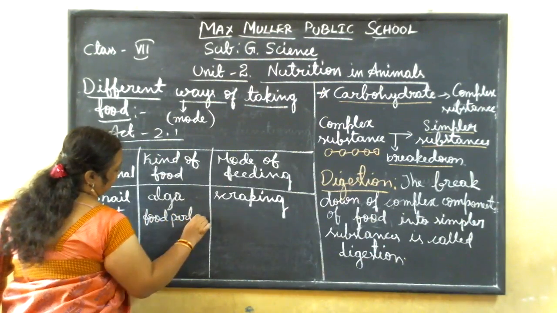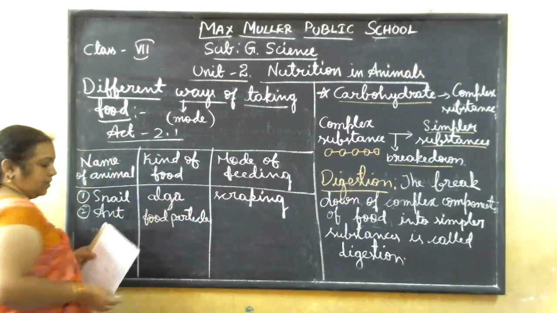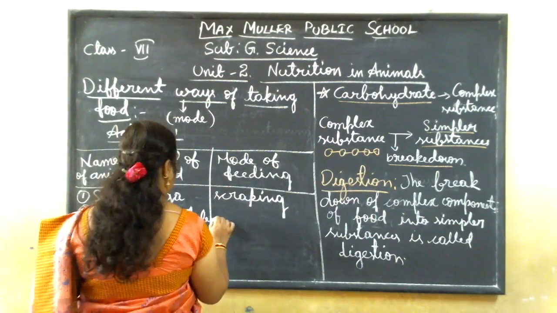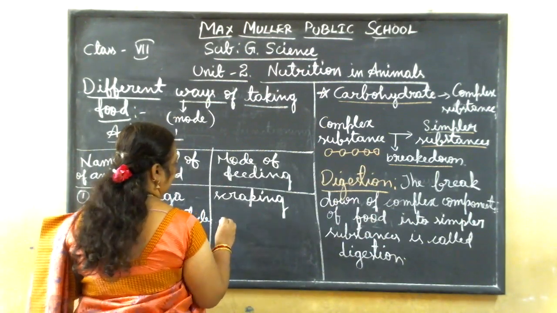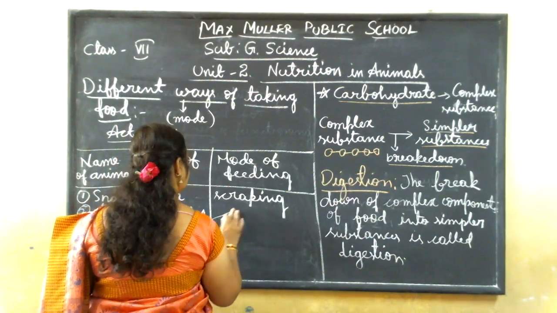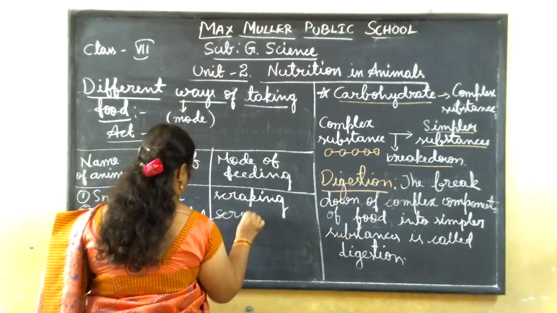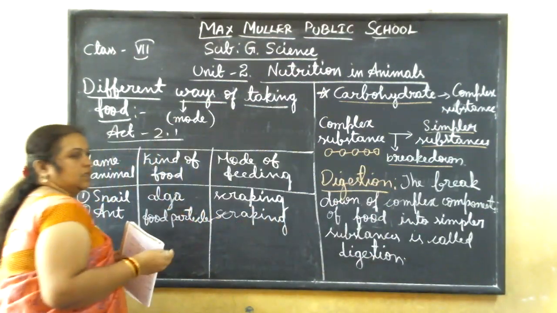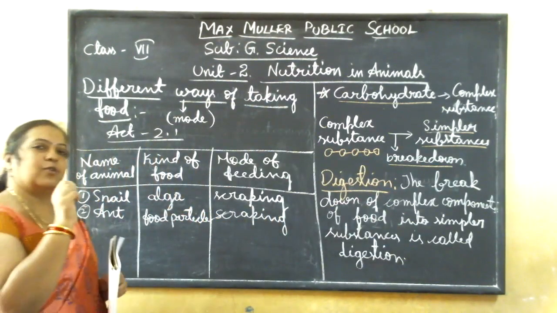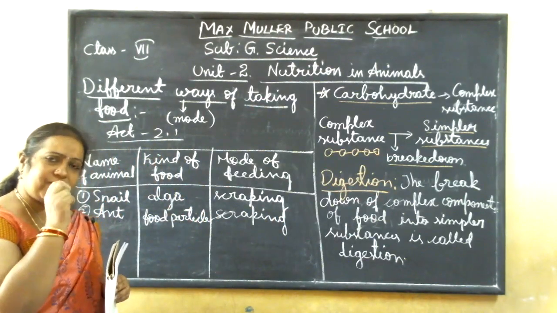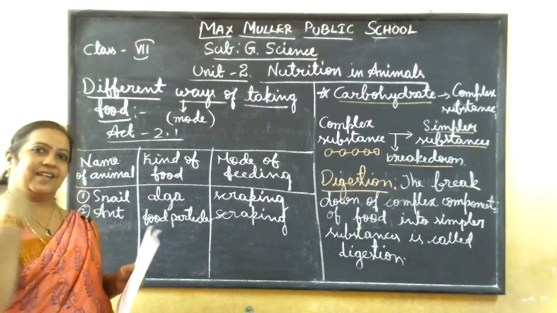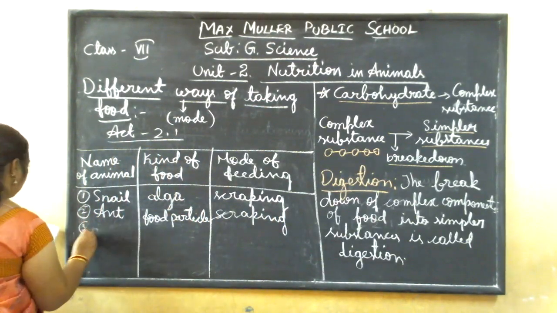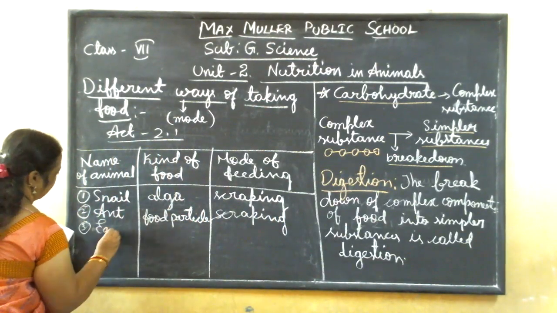Any food maybe. How is it eating? This is also scraping by the mouth part. So this is also scraping only. Since it has a very small mouth part, first it will take from its mouth, scrape and eat. Then the next, third one, is eagle.